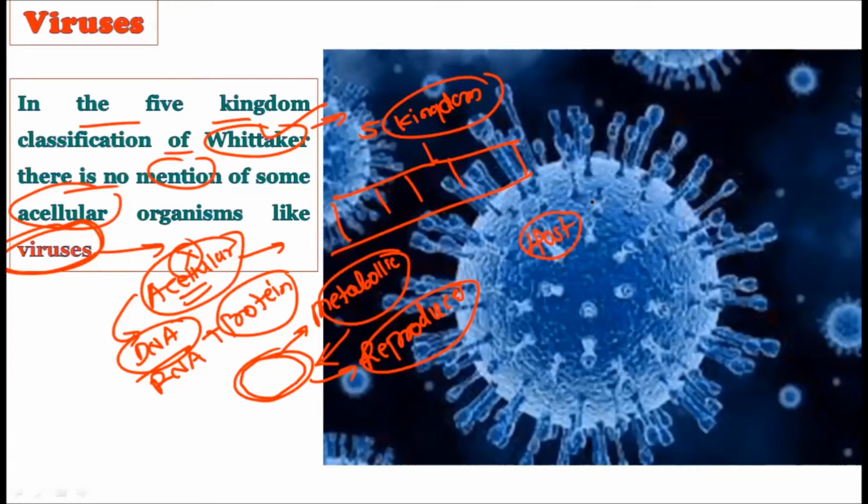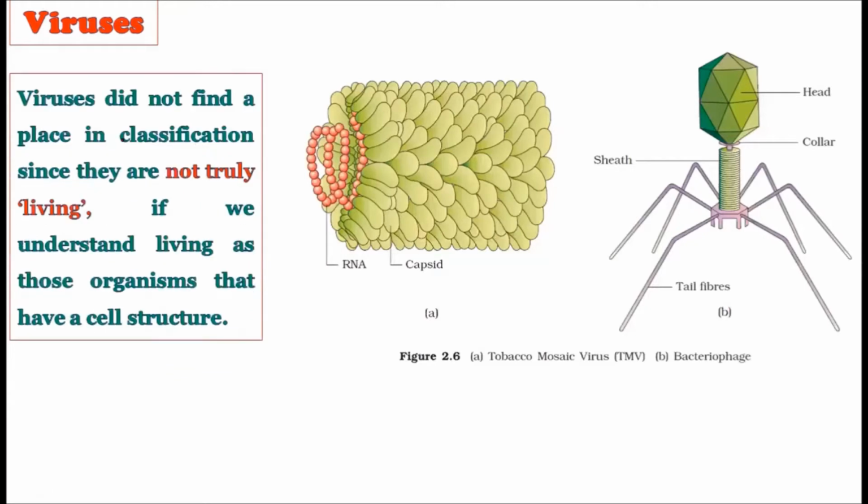Once they are inside the cell of the host, they start preparing their own protein. So we can say that the viruses present in the host can create their own proteins, and they can express their own DNA. After getting into the host, they can be cellular, but before getting into the host, they are acellular. And due to this confusion, Whittaker does not give any place for the viruses in his five kingdom system of classification.